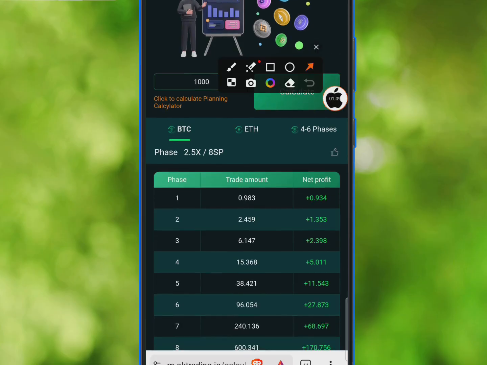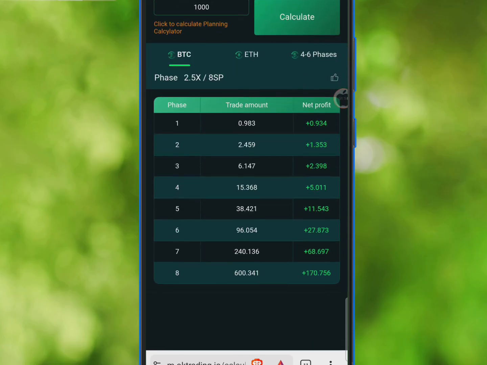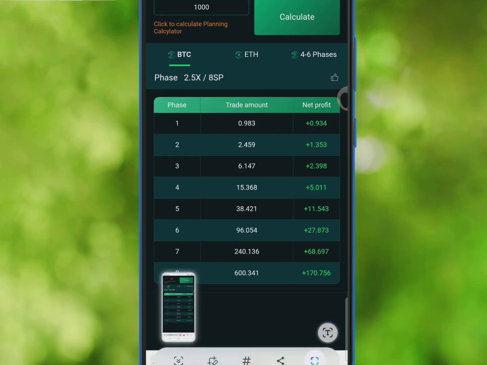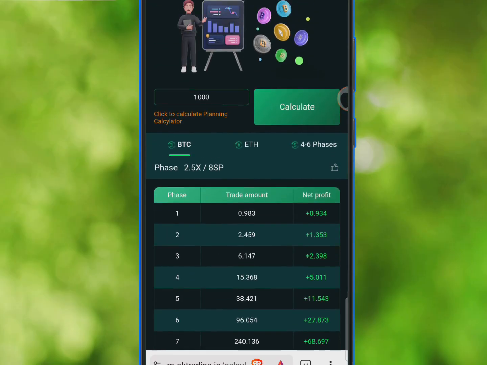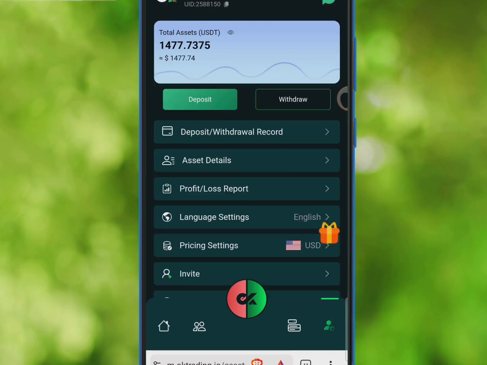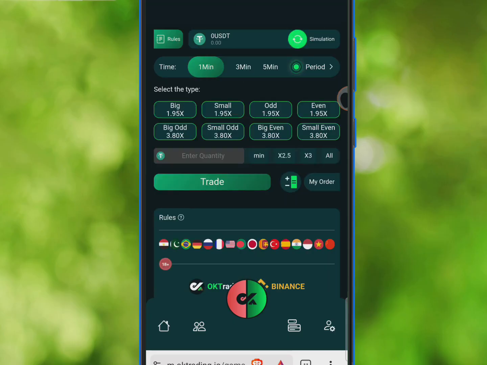I'm going to select BTC. Then this is the SP we want to use. So I'm just going to take a screenshot of this, and I'm also going to snap it with my second phone. In your own case, I advise you to write it down somewhere so that it's very accessible whenever you want to use it. Now I have taken a screenshot of it, and that screenshot is basically what I'm going to be using right now. So now I'm going back to the trading page BTC28.